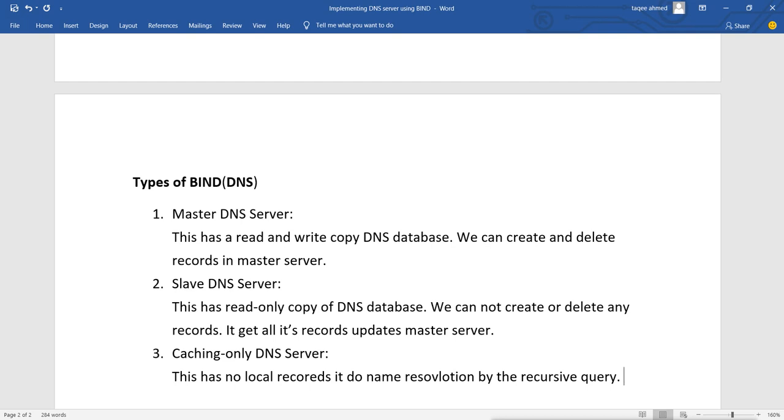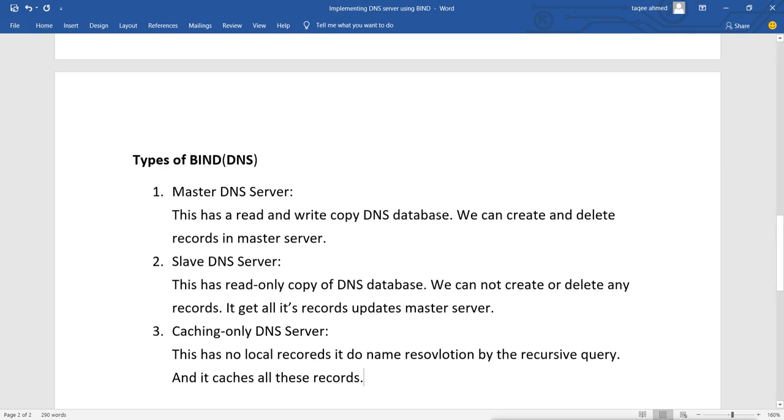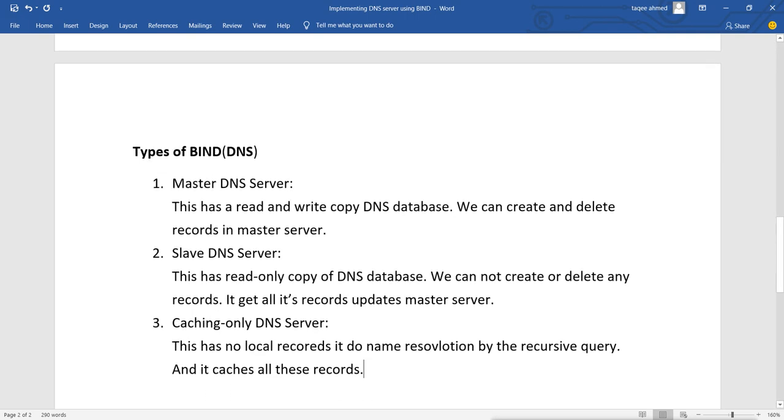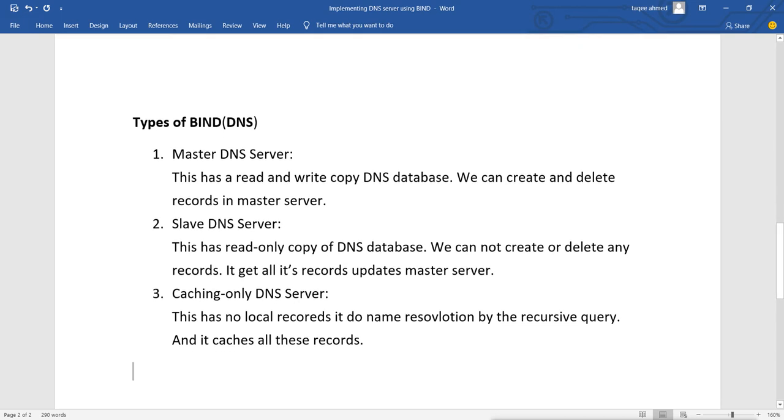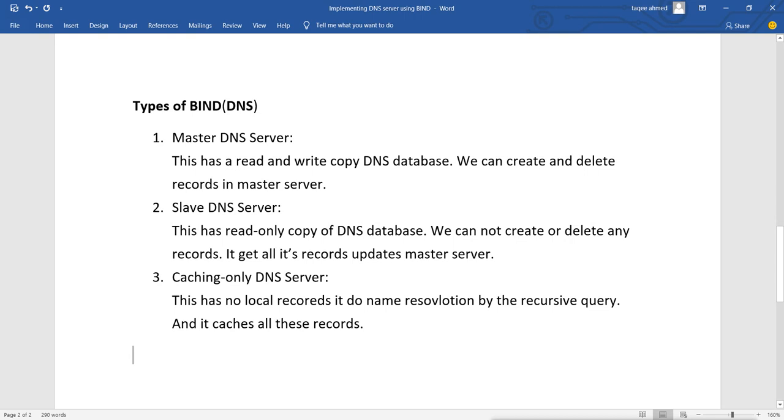And what does it do? It caches all these records. And that is why it is called a caching only server. Now, these are the types of DNS server we have.